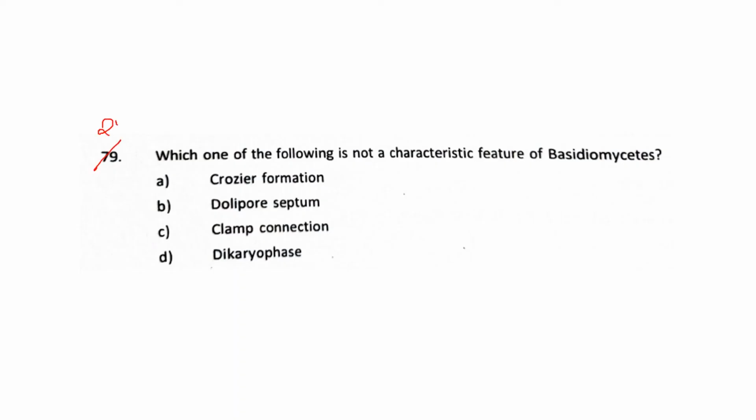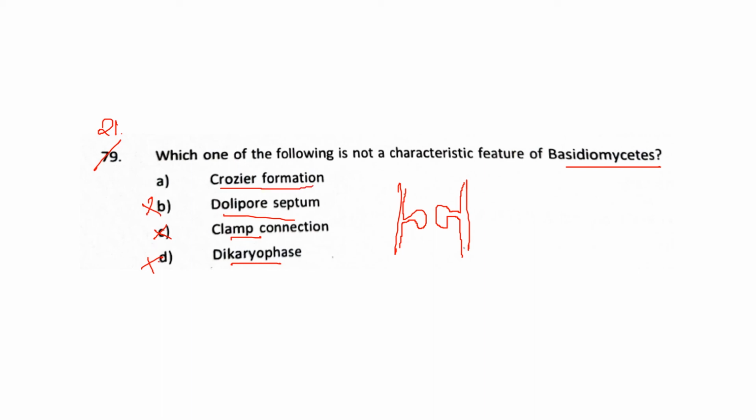Question number 21. Which one of the following is not a characteristic feature of Basidiomycetes? A. Crozier formation, B. Dolipore septum, C. Clamp connection, D. Dikaryophase. Well, dikaryophase is a Basidiomycetes characteristic, so this is not the answer. Even clamp connection is a special character of Basidiomycetes, so this is again not the answer. The dolipore septum is found in the Basidiomycetes, so again it won't be the answer.